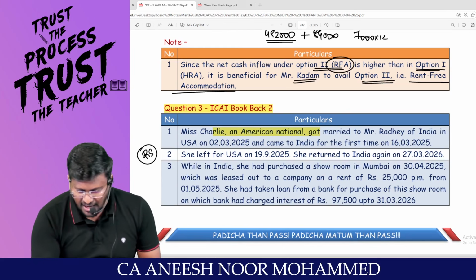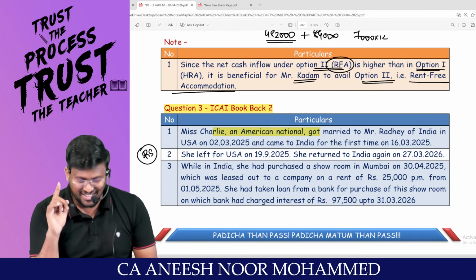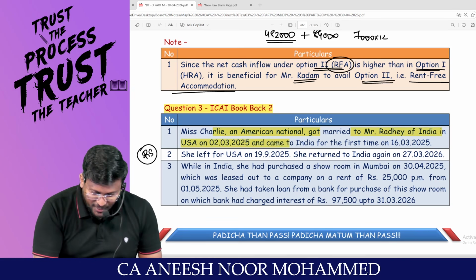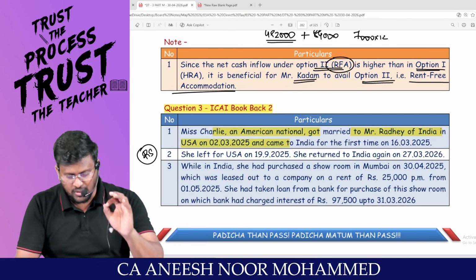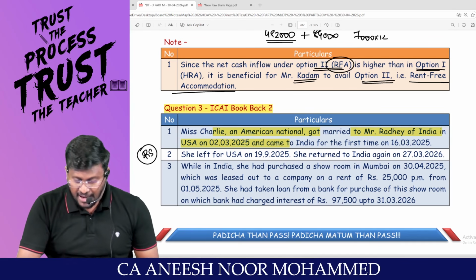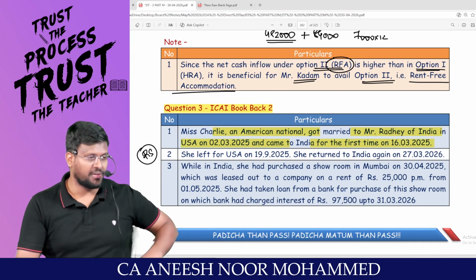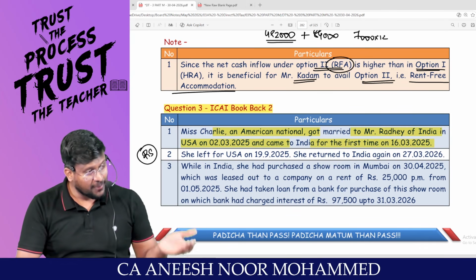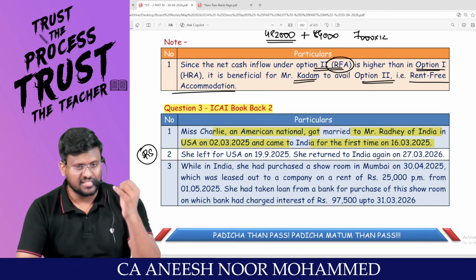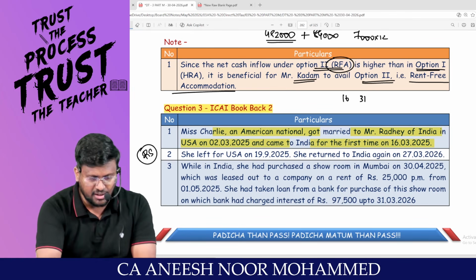Miss Charlie, an American national, got married to Mr. Radhe of India in the USA on 2/3/2025. That means in 2024-25, she got married and came to India for the first time on 16/3. That means last year they visited India on 16/3. So from 16 till 31st of March of last year, they were in India.